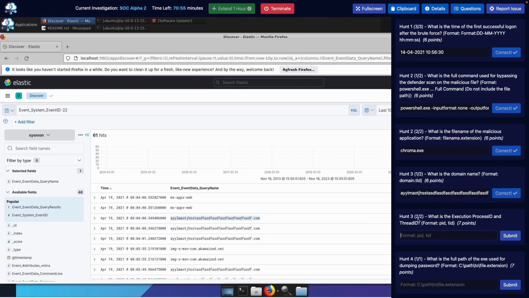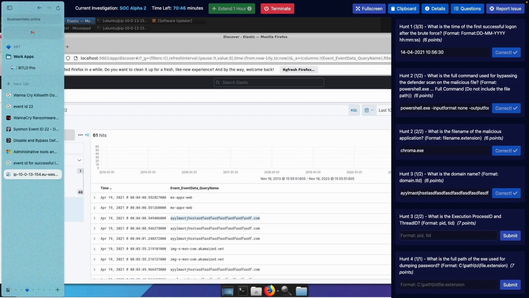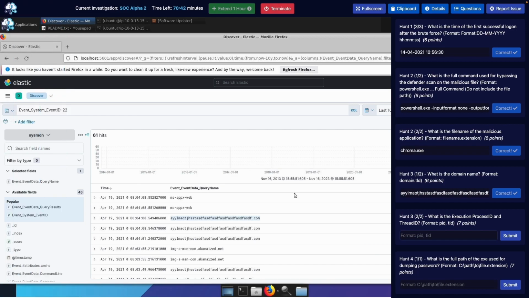Let's see. Hunt 3. What is the execution process ID and thread ID? Okay, is it for the same domain? What is the execution process ID and thread ID? Format: PID and TID. I think it's for the same domain.